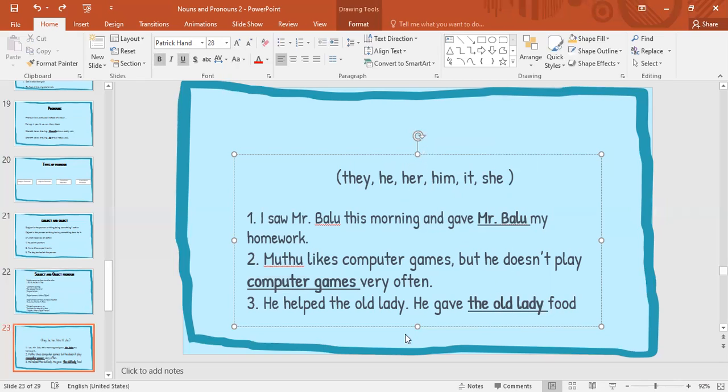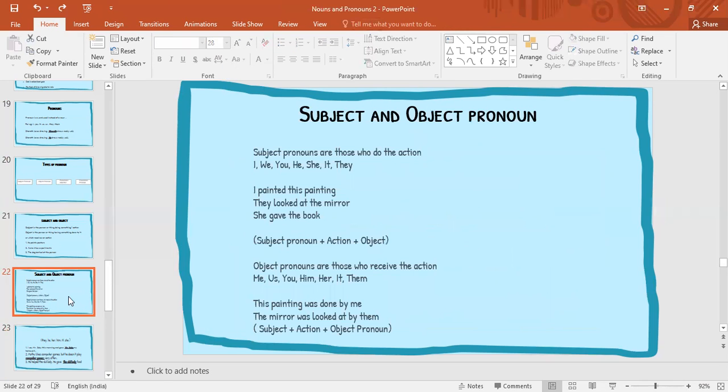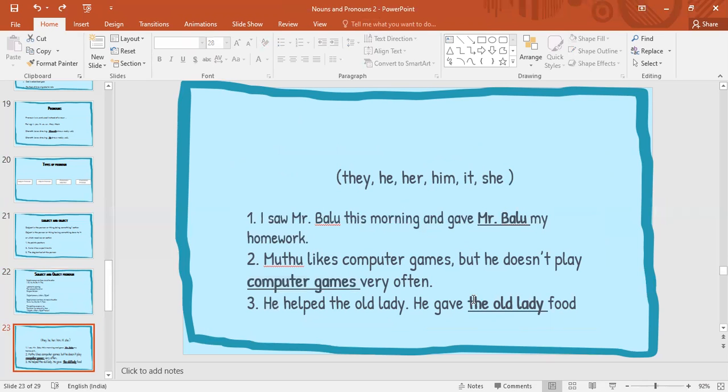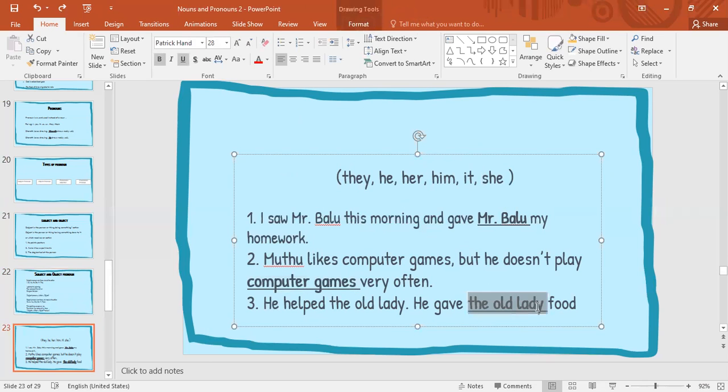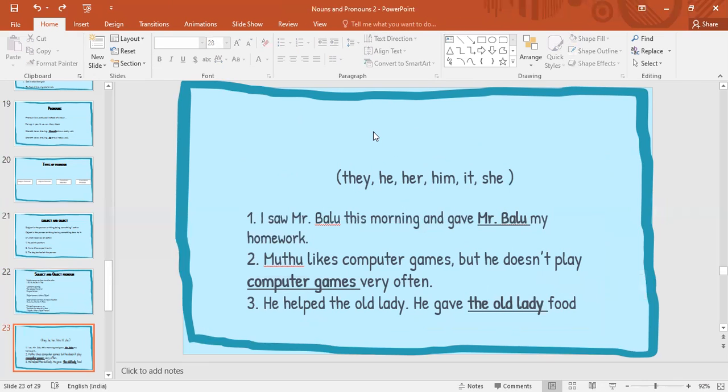Why aren't we using she? Because she is a subject pronoun and her is an object pronoun. Many of you wrote she in your answer, so don't write it. If the old lady was a subject, you can write it as she. But she is now an object here, so we'll be writing it as her. Okay. So I hope subject and object pronouns are very clear to you.